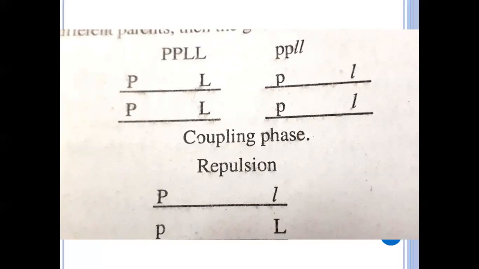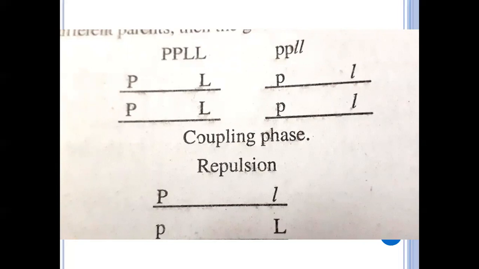In the F1 heterozygote plant, the dominant genes capital P and capital L, and the recessive genes small p and small l, are present on different chromosomes, because in the F1 heterozygote the two dominant genes come from two different parents. Then the genes are said to be in repulsion phase.